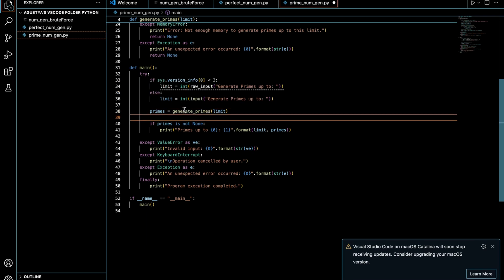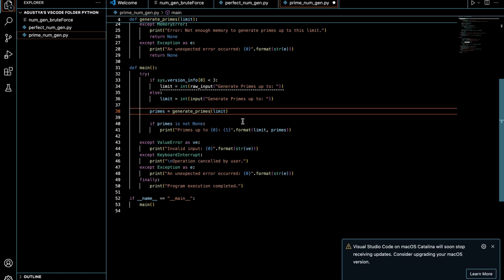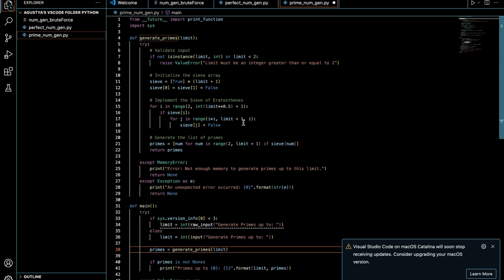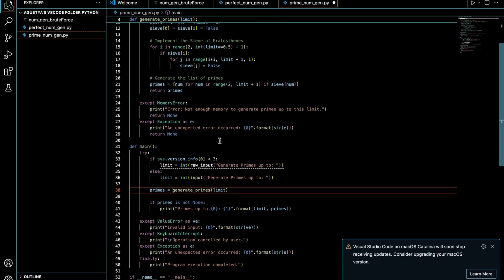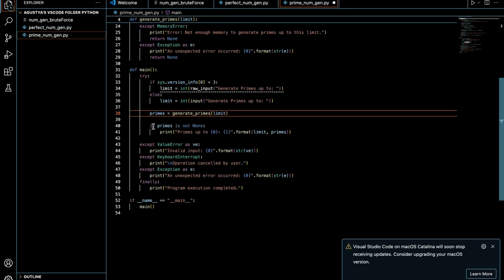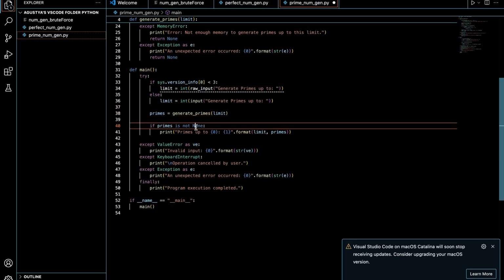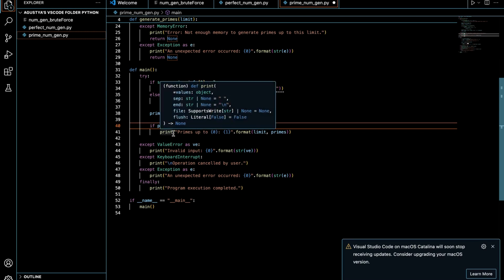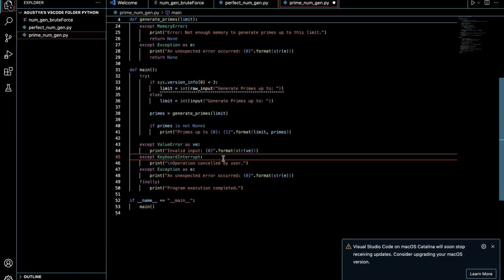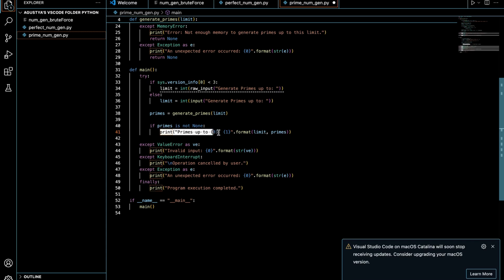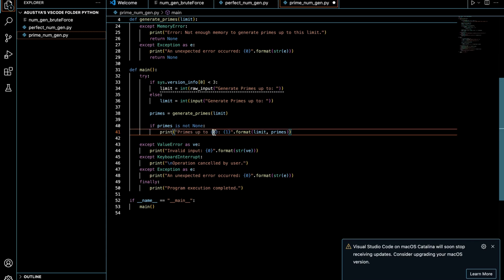Then primes equals generate_primes(limit). So it's going to use the generate primes function. If primes is not None, so if there are some primes, then it will print primes up to that